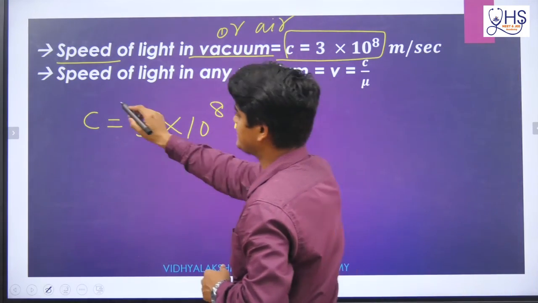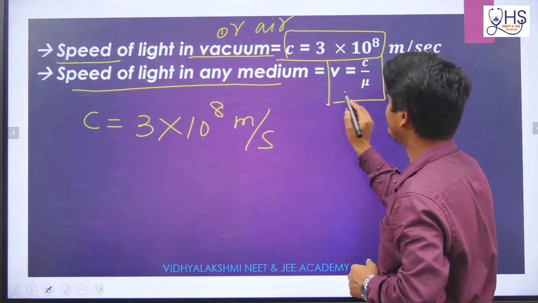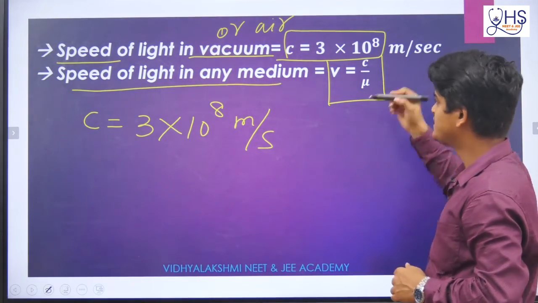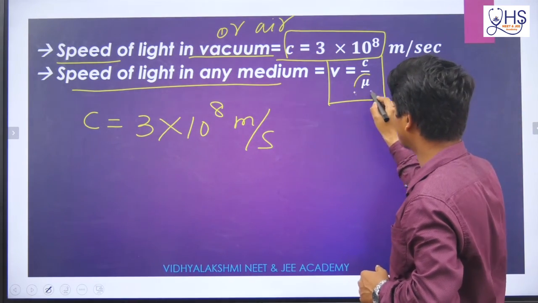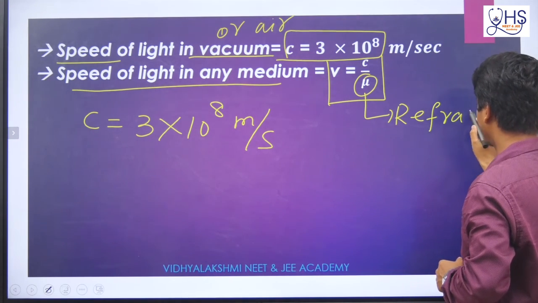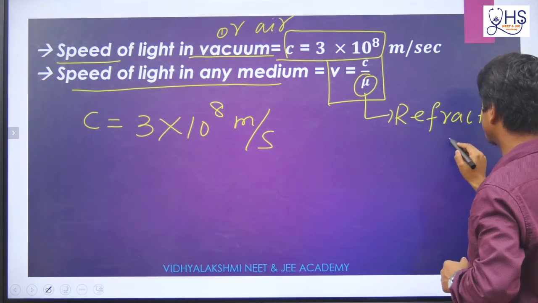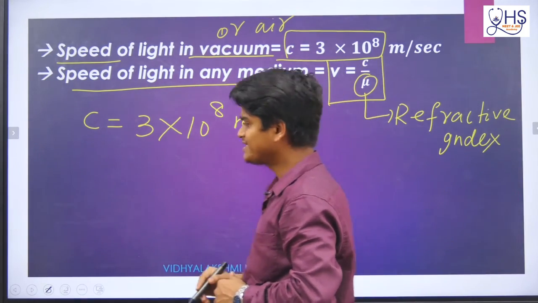Now if speed of light in any medium you want to find, then what you have to do? You have to do V equal to C by mu. C is the speed of light in vacuum, and mu is called refractive index. So what is this refractive index?